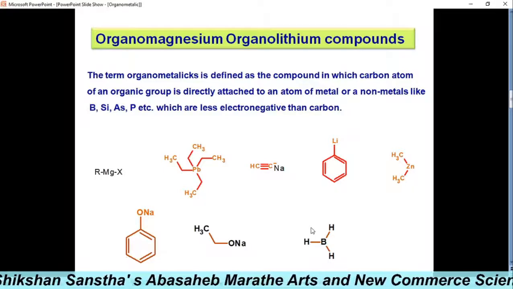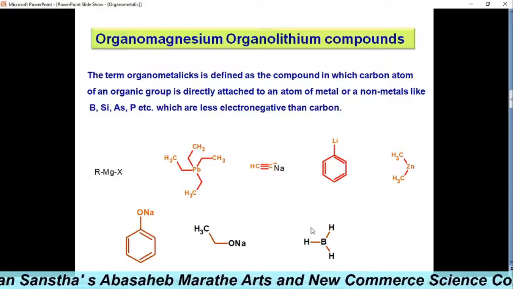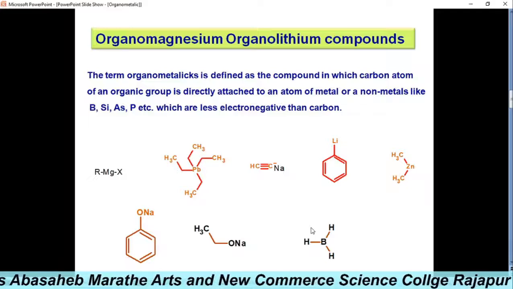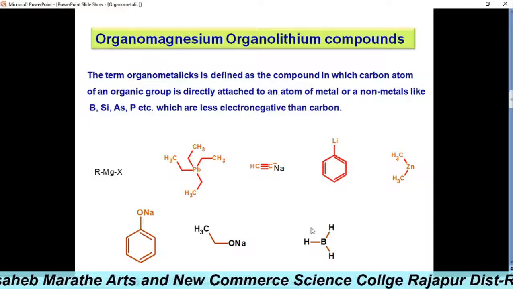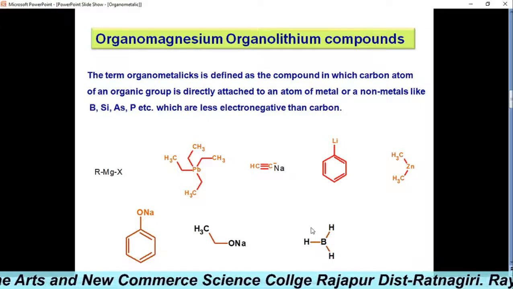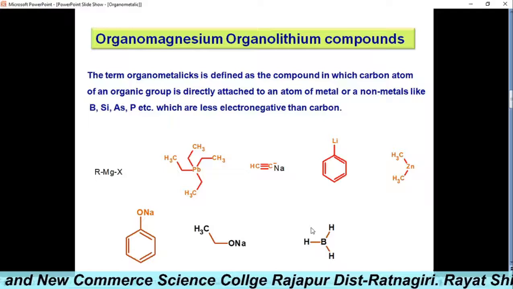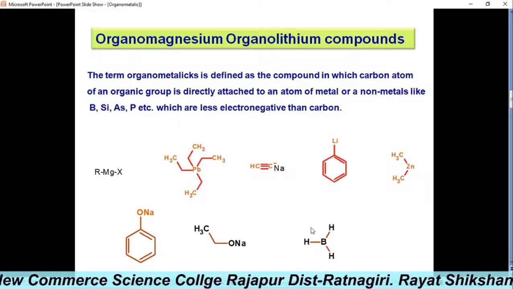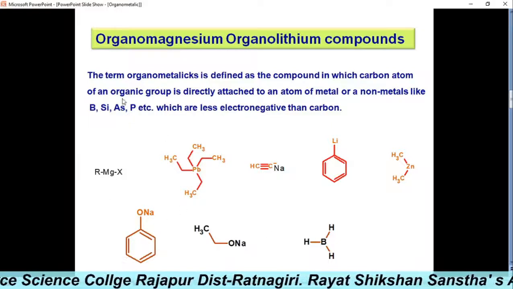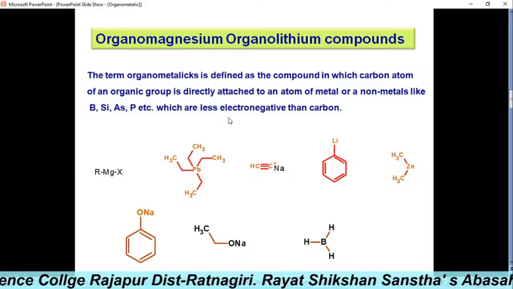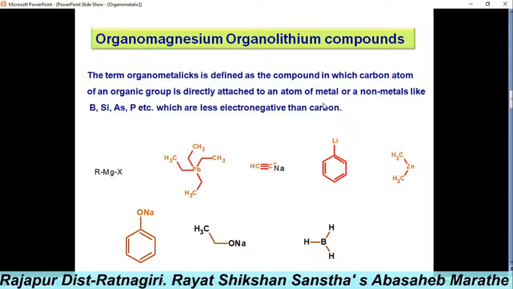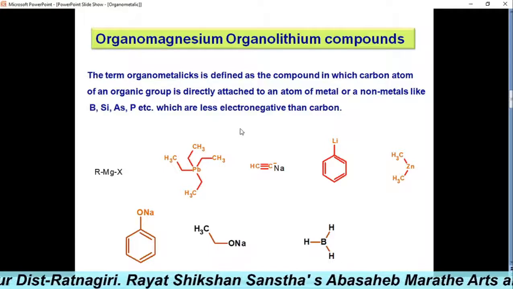The term organometallics is defined as the compounds in which the carbon atom of an organic group is directly attached to an atom of metal or non-metal like boron, silicon, arsenic, phosphorus, etc., which is less electronegative than carbon, and is called an organometallic compound.